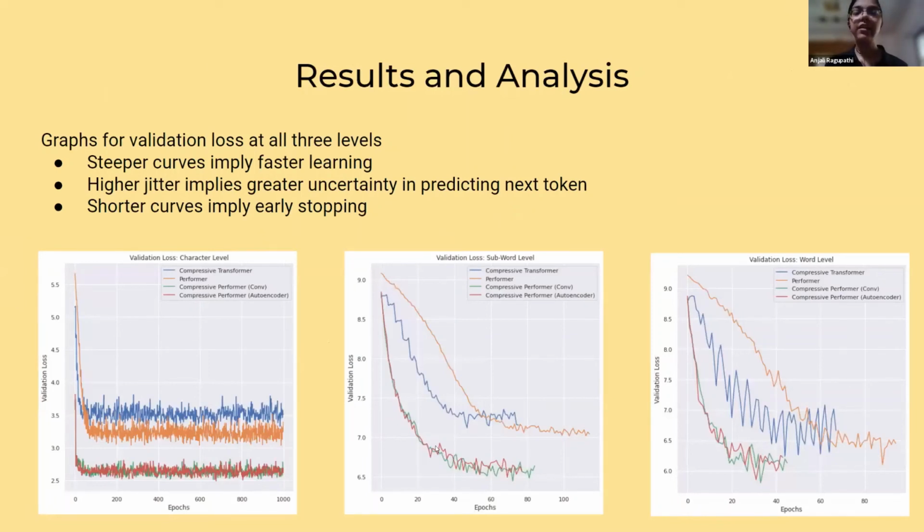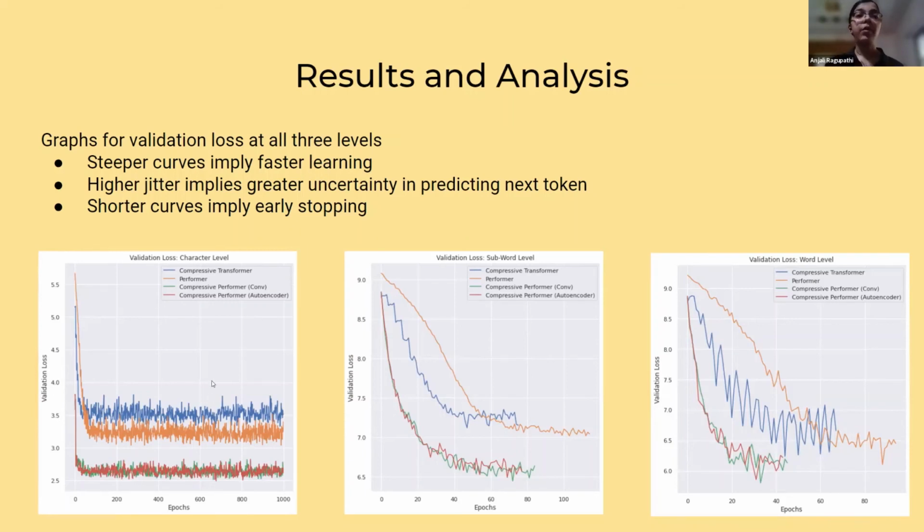The green and the red curves are our hybrid model. The orange one is the Performer, and the blue one is the Compressive Transformer. So as you can see at the character level, we actually didn't use any early stopping. And because of that, the curves are very long, but there's a very high jitter, which shows that there was a lot of difficulty for the models to learn contextual dependencies at the character level.